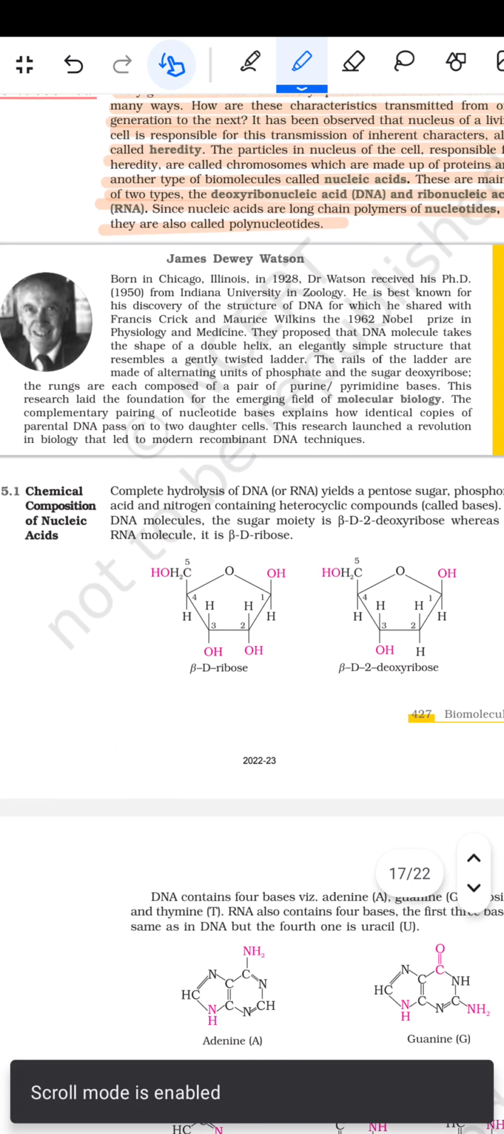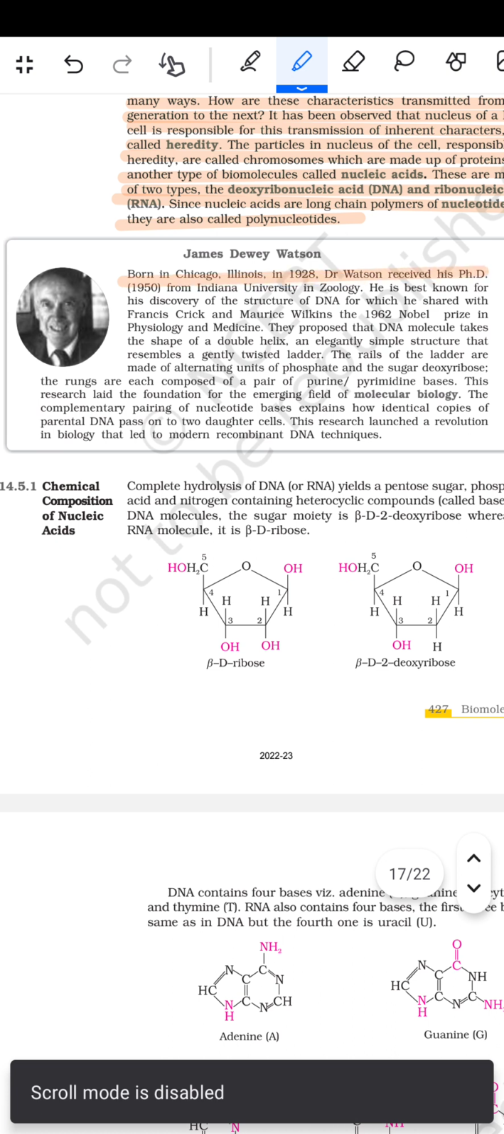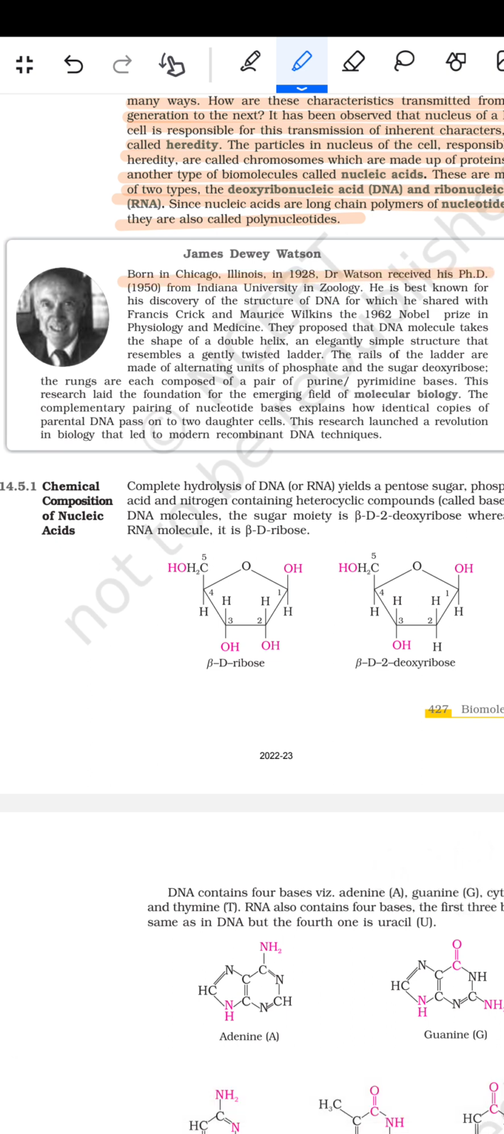ये दिया हुआ है जेम्स डेवी वाटसन का। तो born in Chicago, Illinois in 1928, Dr. Watson received his PhD from Indiana University in zoology. He is best known for his discovery of the structure of DNA, for which he shared with Francis Crick and Maurice Wilkins the 1962 Nobel Prize in Physiology and Medicine.